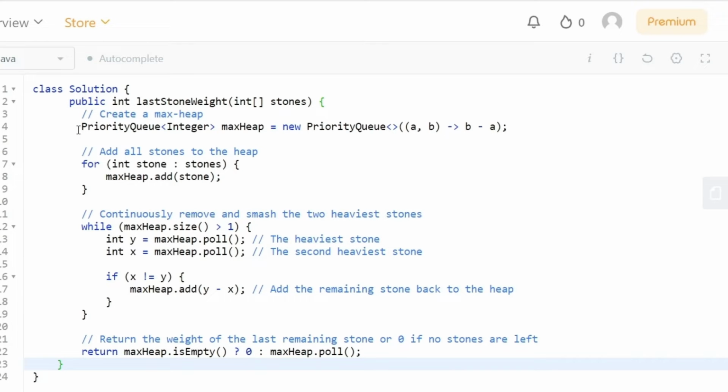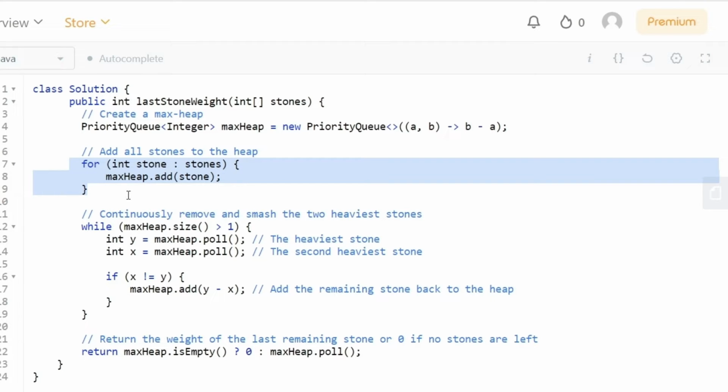Okay, so first of all, we are going to initialize our max heap, and this is how we initialize it using the priority queue. In the comparator class, we are mentioning that only the maximum element has to be at the beginning of the heap. Then we add all the values inside our max heap, and continuously remove and smash the two heaviest objects until we are left with just one element. For that, we find our y as the very first element inside the heap, and our x as the second element inside the heap.